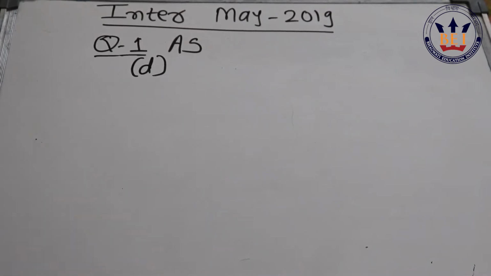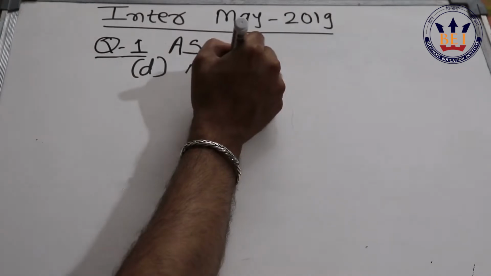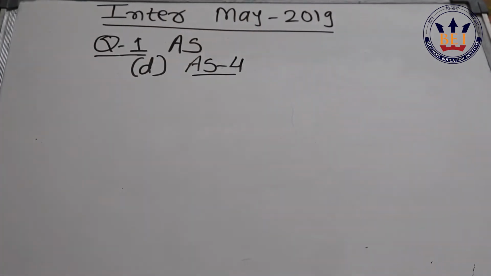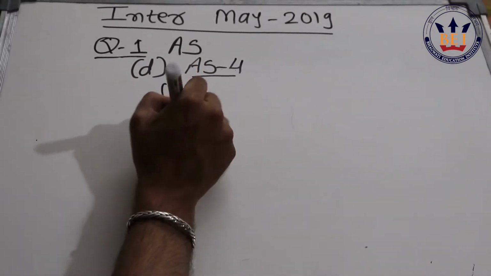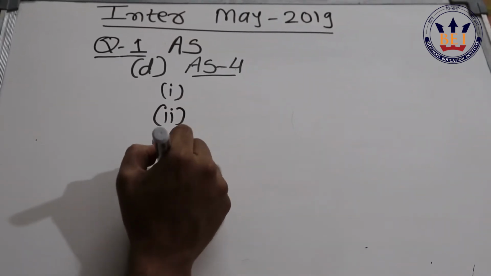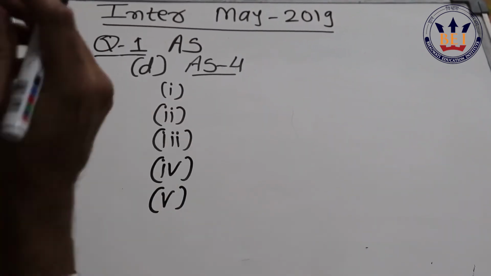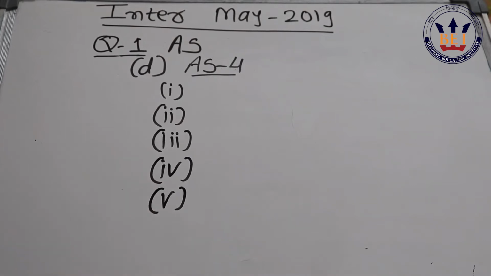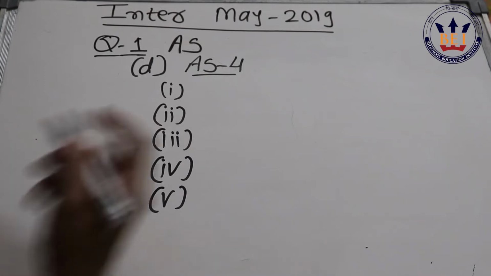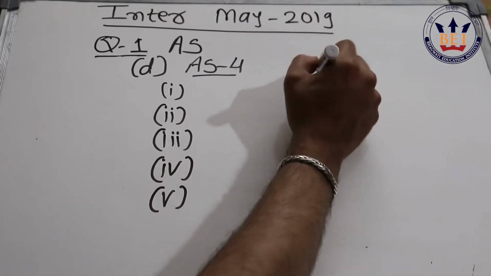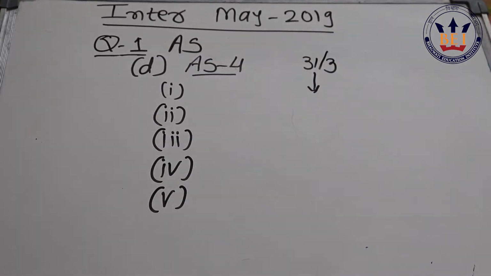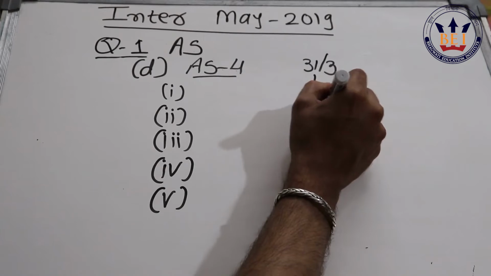Next, question number D. In that they have asked the entire question on accounting standard 4, but again not like a traditional question, they have again asked some sub points. They have asked a total of 5 points in this, and you are supposed to discuss whether these events are adjusting events or non-adjusting events. We know very well adjusting or non-adjusting events are nothing but events occurring after balance sheet date and before the accounts are approved by the approving authority. So here if you check, the balance sheet date they have given is 31st March, whereas the approving authority has approved it on 15th of July.